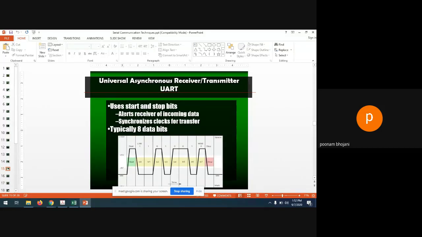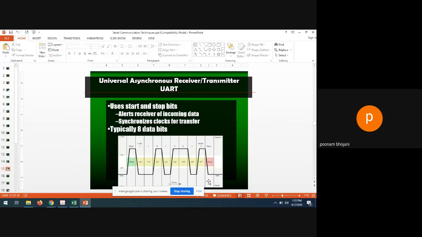So it actually alerts the receiver for the incoming data. It synchronizes the clocks for the transfer. Yes, so actually we are saying that it is an asynchronous serial communication. Why? Because for each bit we are not providing one clock, right? What we are doing is simply giving a start and stop bit. Okay, in this much time you will receive this 8-bit of data. It doesn't matter; the first bit will be received in the first clock, the second bit in the second clock. That is not required.